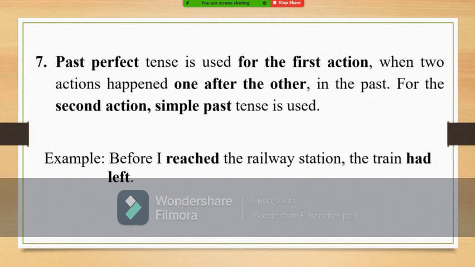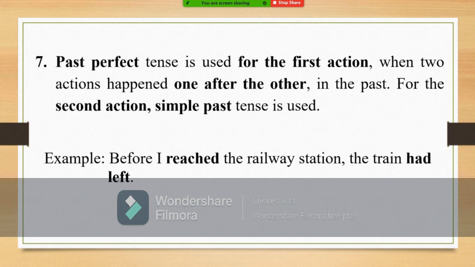Next one is past perfect tense. Here also, two past actions are mentioned. Only when there are two past actions can we use past continuous and past perfect. Here, the two actions that happened in the past did not happen at a time in the past. They happened one after the other. That means first an action happened, after some time the other action followed. For the first action that happened earlier, we must use past perfect tense. For the action that happened later or which followed the first action, we have to use simple past tense.